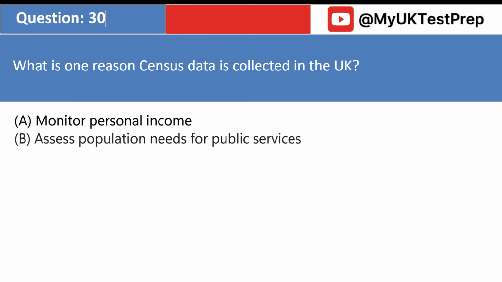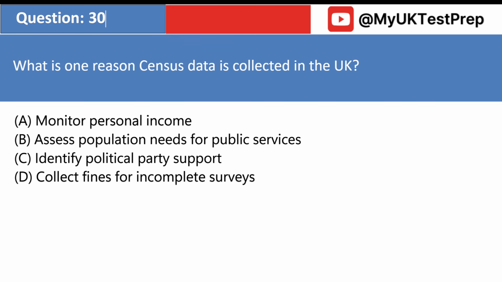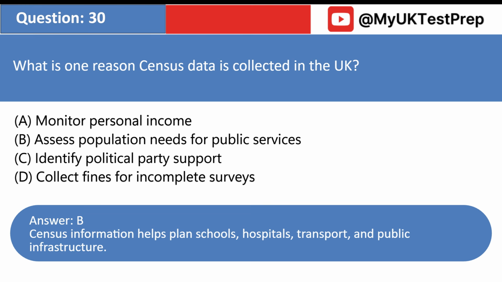What is one reason census data is collected in the UK? A. Monitor personal income. B. Assess population needs for public services. C. Identify political party support. D. Collect fines for incomplete surveys. Answer: B. Census information helps plan schools, hospitals, transport, and public infrastructure.